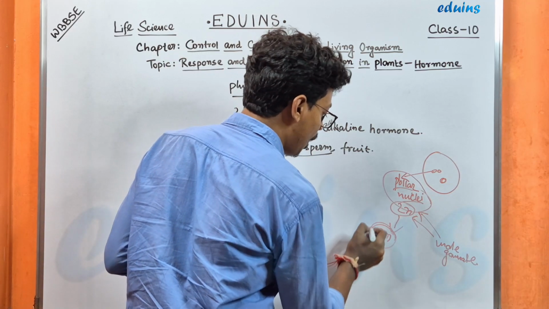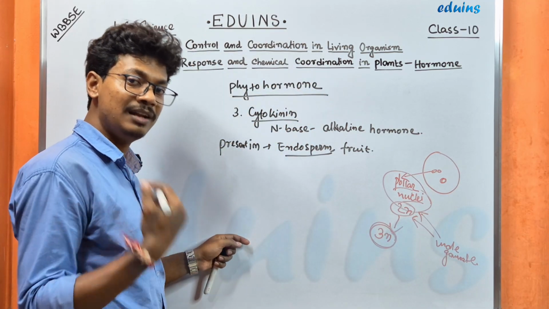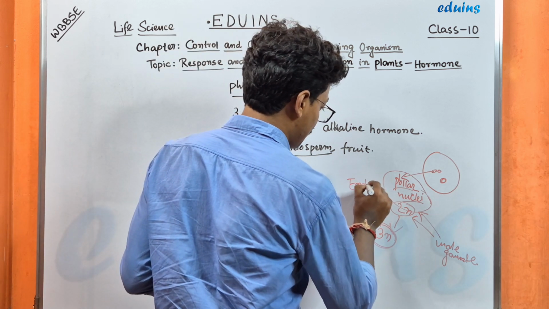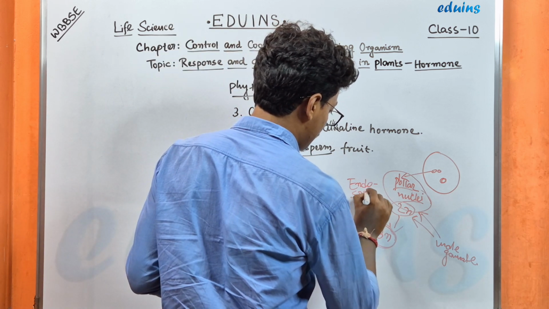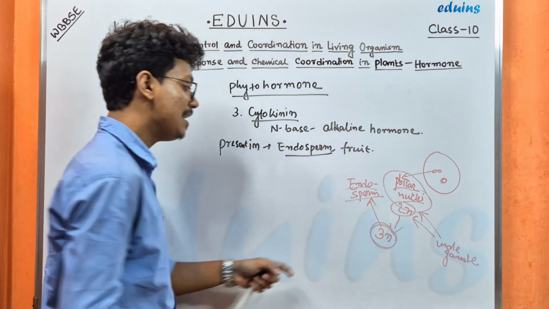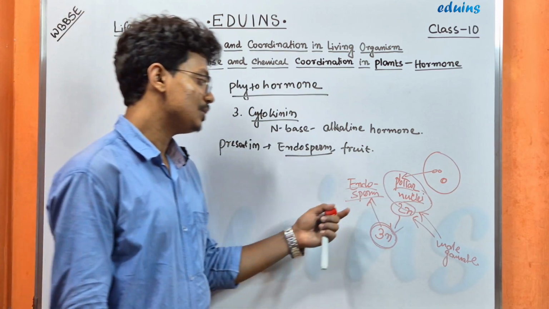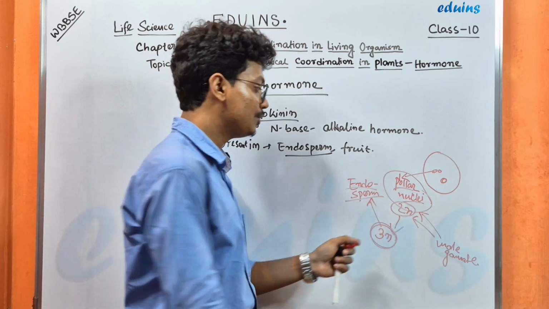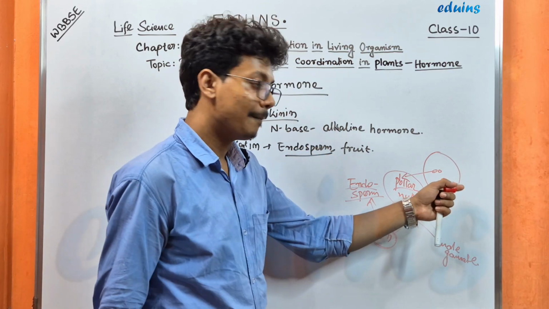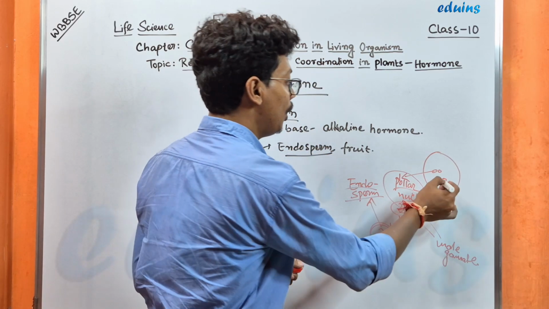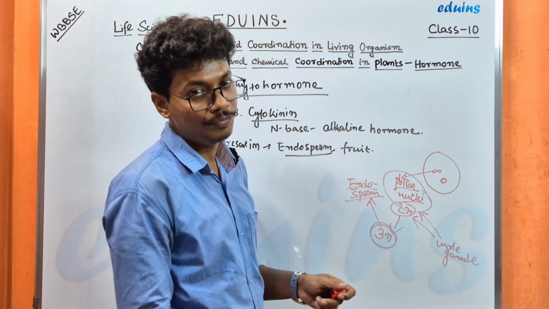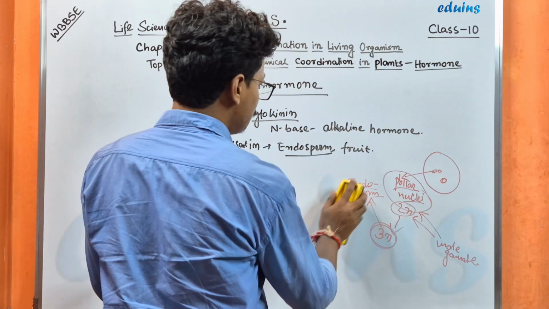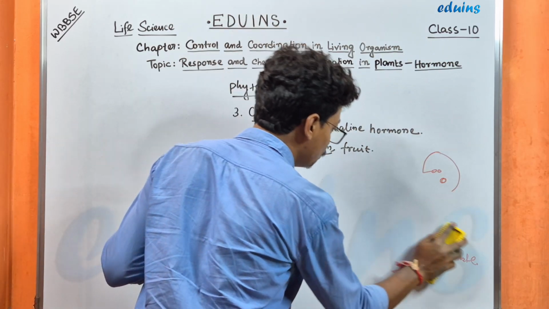So this triploid nucleus further develops into endosperm. The main function of this endosperm is to provide nutrition to the embryo, which was formed by the fusion of male and female gamete. So this is the endosperm. Also, it is present in roots.